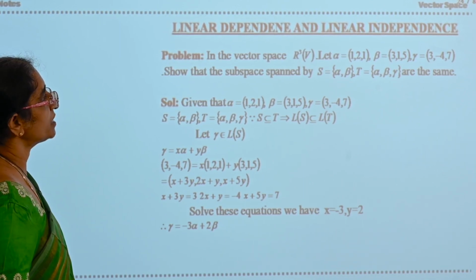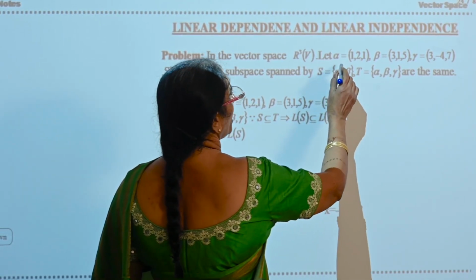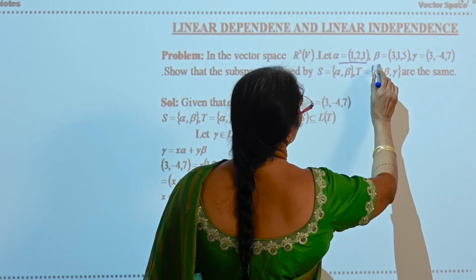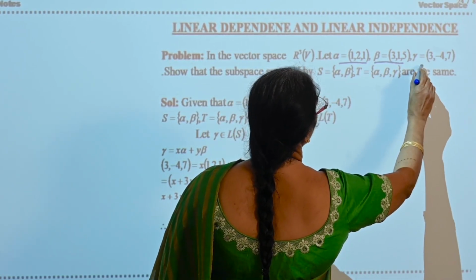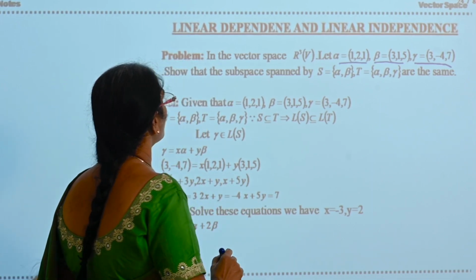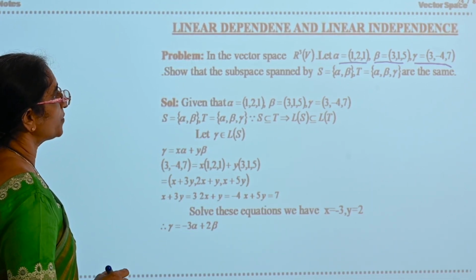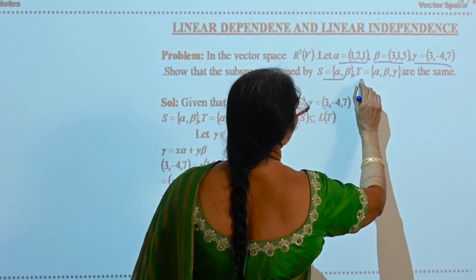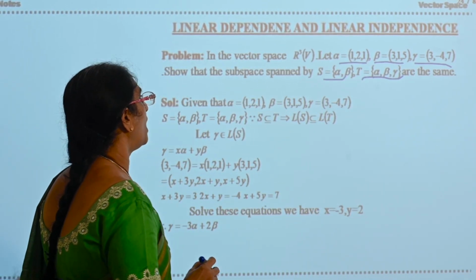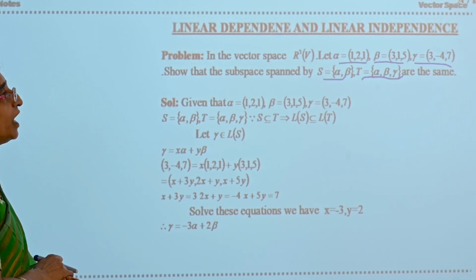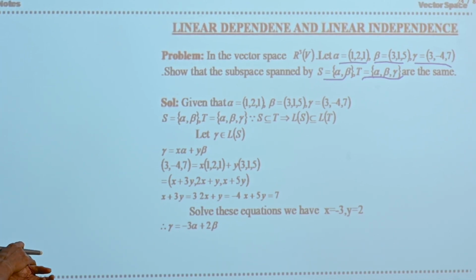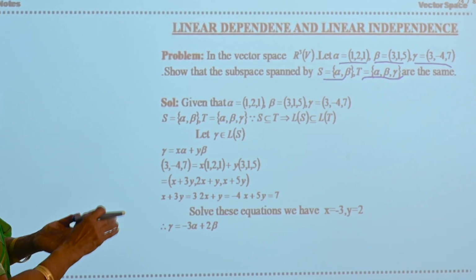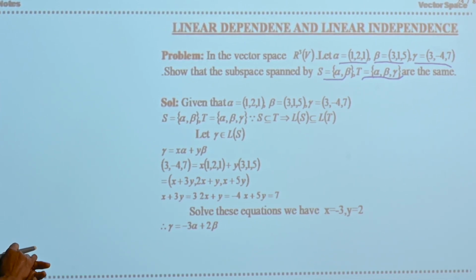Okay, now see the next problem. In the vector space R3 of V, let alpha is equal to (1, 1, 1), beta is equal to (3, 1, 5), gamma is equal to (3, -4, 7). Show that the subspaces spanned by S is equal to {alpha, beta} and T is equal to {alpha, beta, gamma} are the same. That means you have to show that L of S is equal to L of T. S is having only 2 elements, T is having 3 elements.